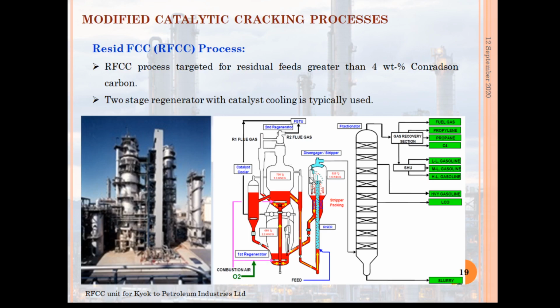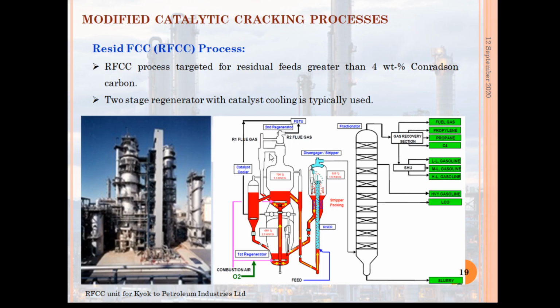Then we have the reactor with the riser, the cyclone unit, and also the stripper unit here. From this reactor, products go to the main distillation column, and from this main distillation column we can get the gas, light naphtha, which is unstabilized, and then the light gas oil, heavy gas oil, and the slurry.